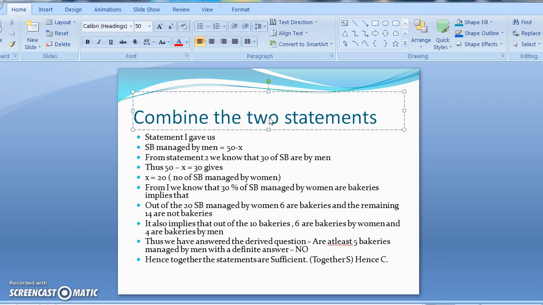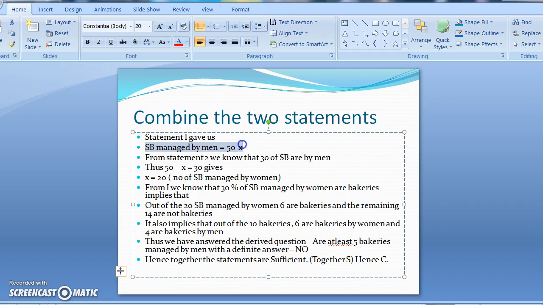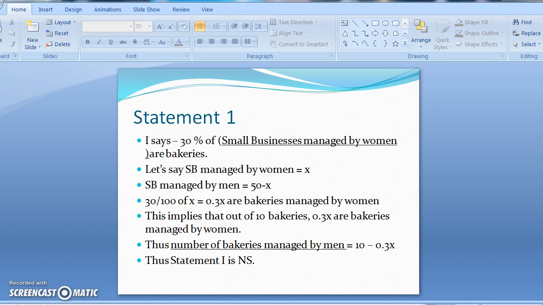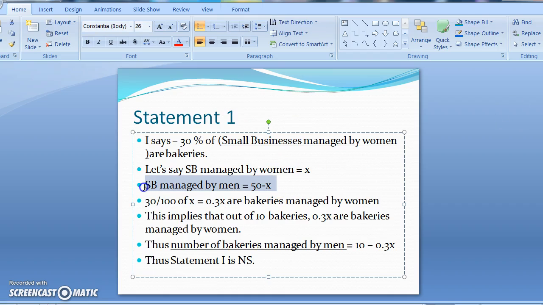And then, this is when we combine the two statements. Again, remember, we only combine the two statements when each individually is not sufficient. Alright, now let's recap. Statement 1 had given us that the number of small businesses managed by men is 50 minus x. It's right here.